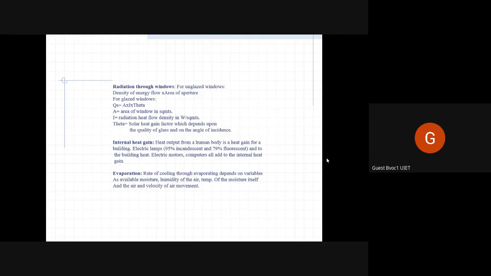But if it's windy, there's wind blowing at good velocity, then it will dry because the air will be continuously replaced, and moisture will be carried away through that air. So evaporation basically depends on moisture in the object itself, then humidity in the atmosphere, and the temperature and wind velocity.